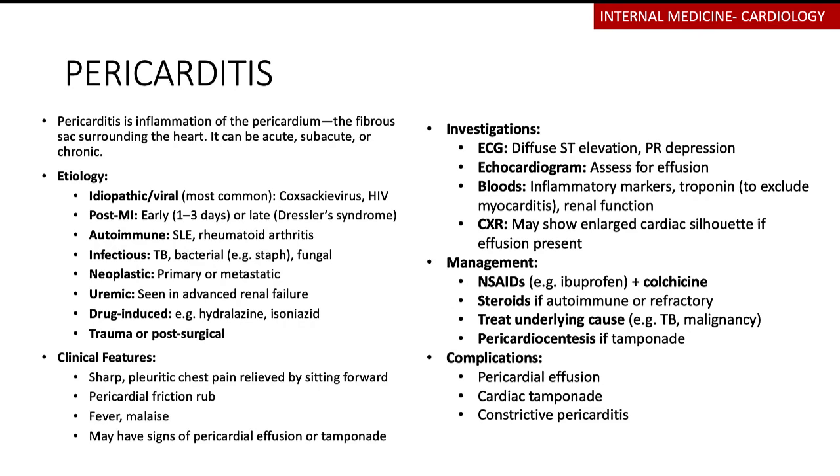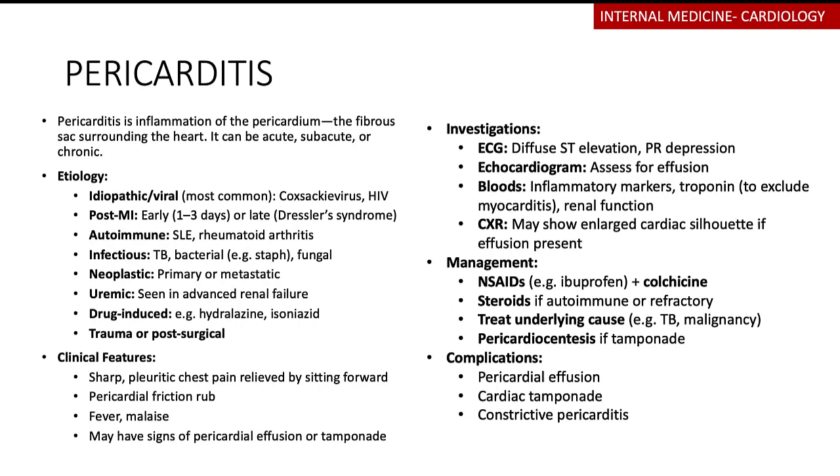It could be after an MI. It could happen in the first 1 to 3 days or even late. They could have what is known as Dressler syndrome. They could have an autoimmune condition like SLE or rheumatoid arthritis. They could have infections like TB, bacterial infections like staph, fungal infections. You could also have some neoplastic spread to the pericardium. It could be a primary tumor of the pericardium, or it could be a metastatic tumor, which tends to be quite rare. You could have patients that have uremia, a uremic pericarditis.